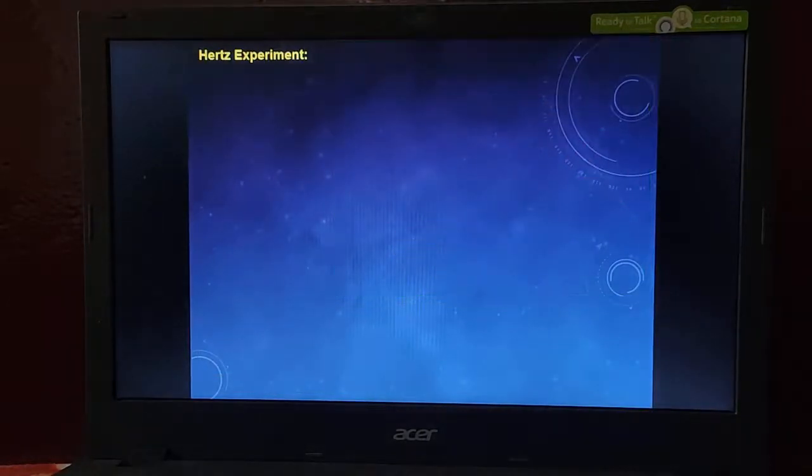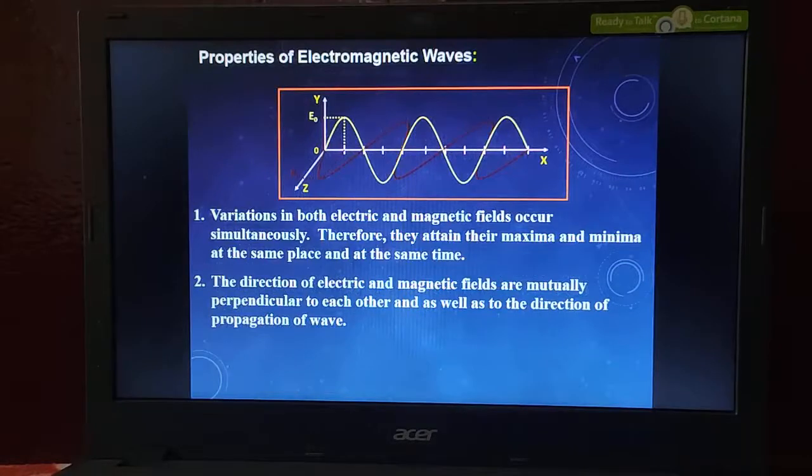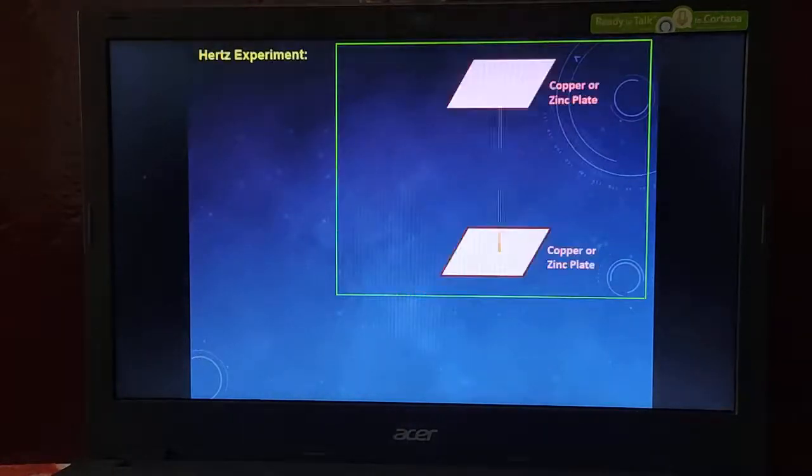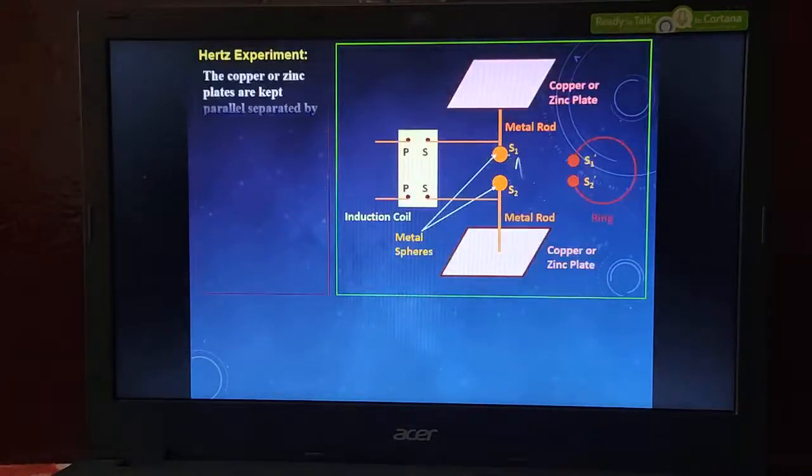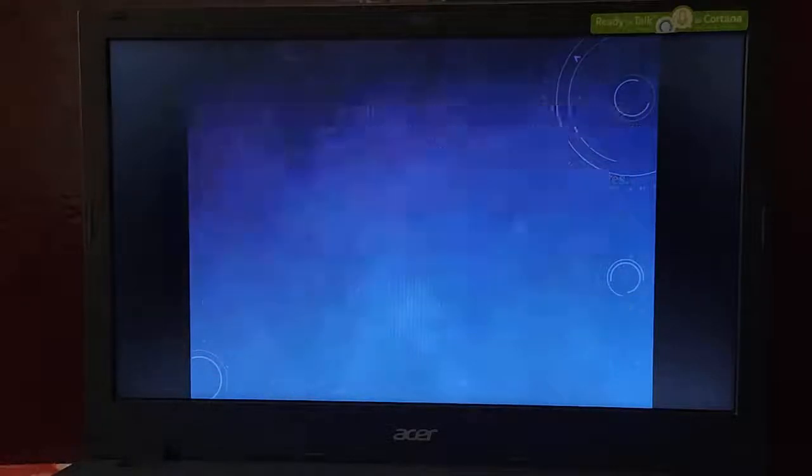If there is any doubt regarding electromagnetic waves and the electromagnetic spectrum, you can contact me in your groups. This is all about the electromagnetic waves chapter. I have completed this chapter right now. From tomorrow onwards, we can solve some problems or discuss our CET questions. If there is any doubt, please contact me.